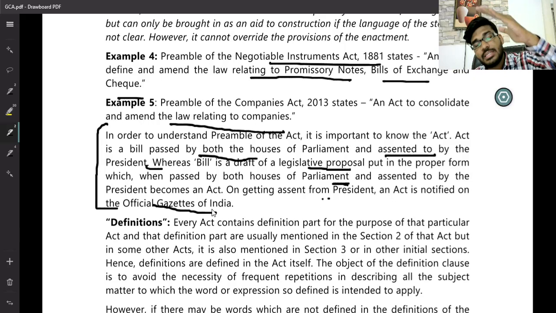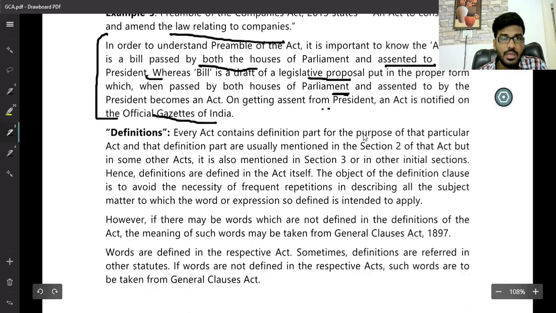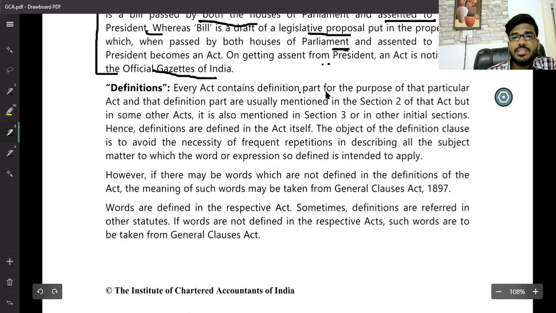First of all, there is a title: a short title and a long title. The short title is for easy reference. After that, we discuss the preamble, which shows the object and scope of the act and the purpose for which it was introduced. After that, you have the definitions. Every act contains a definition part, generally in Section 2.